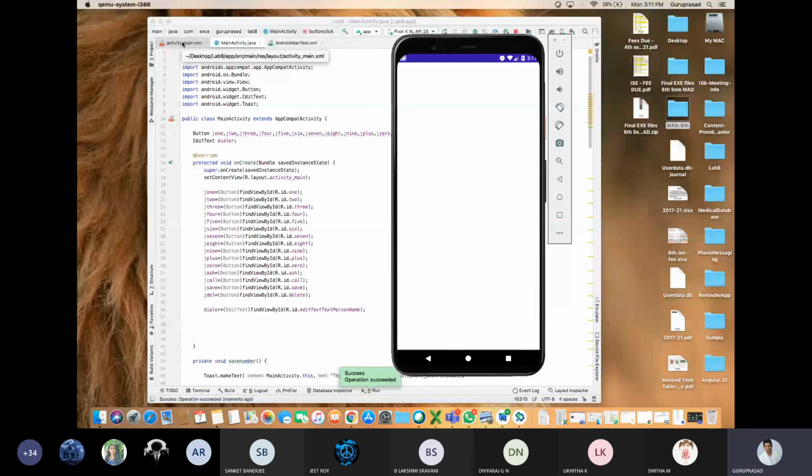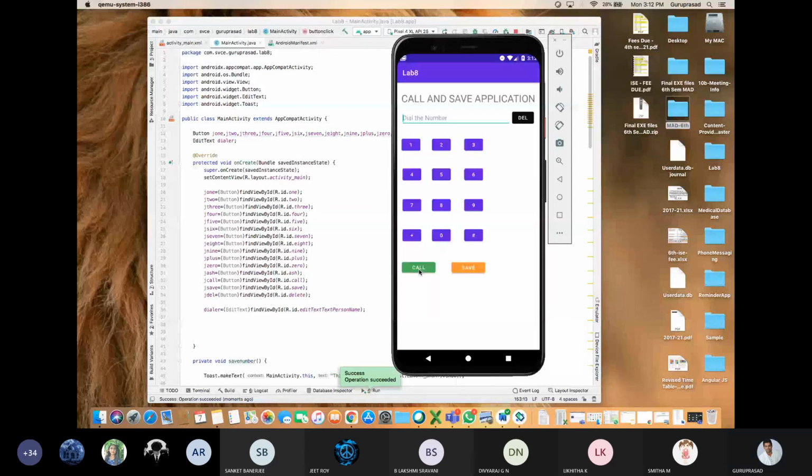Call number, I'll just press it. 1, 2, 3, 4, 5, 6, 7, 8, 9 plus 0 hash delete. Hash is deleted, 0 is deleted, plus is deleted, 9 is deleted, 8, 7, 6, 5, 4, 3, 2, 1, 0.